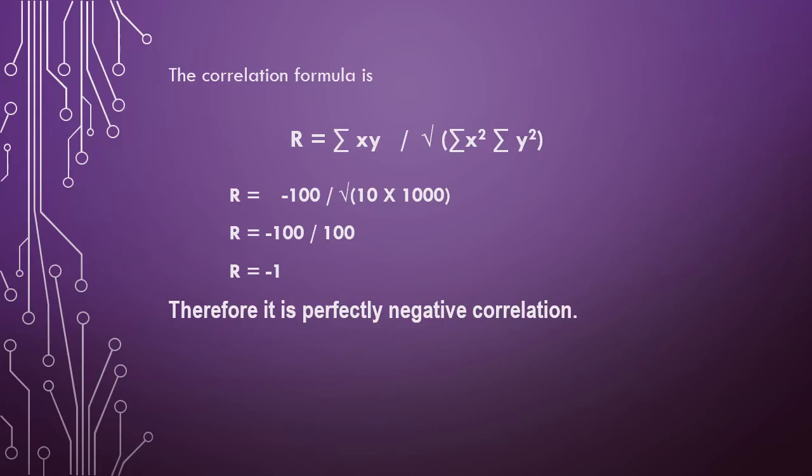So this is 1000, which we have calculated previously, which I have shown in the previous slide, and upon simplifying this it will give the value as minus 1. That means the correlation is perfectly negative. That means the relationship between the variables x and y is perfectly negative correlation.